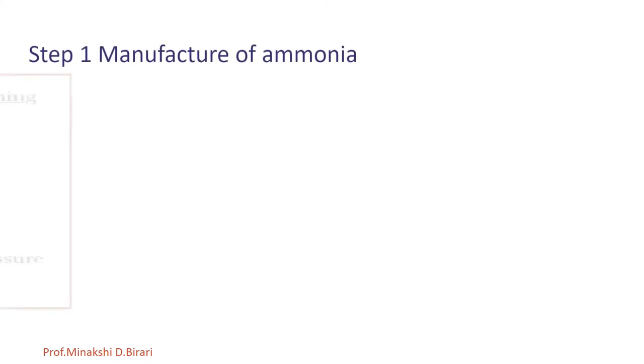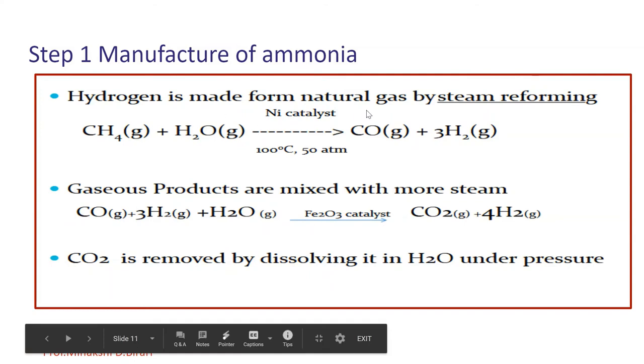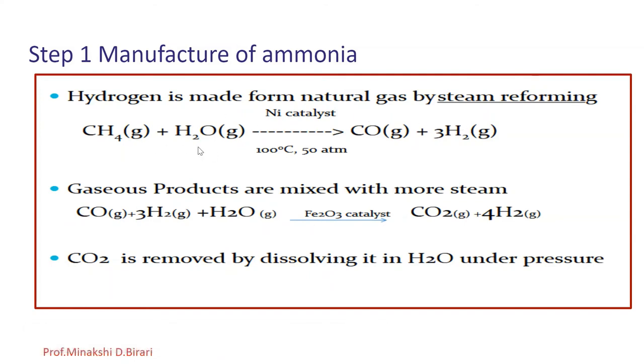The first step of manufacturing ammonia is hydrogen, which is made from natural gas by steam reforming. Here is the reaction: CH4 gas plus H2O in the presence of a nickel catalyst gives CO plus 3H2. Then the gaseous products are mixed with more steam to form more H2.